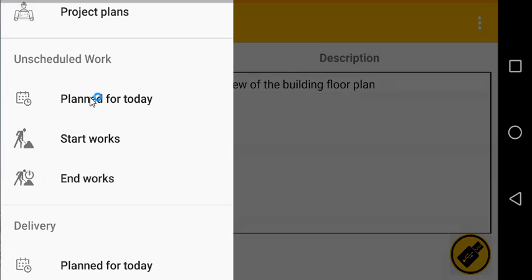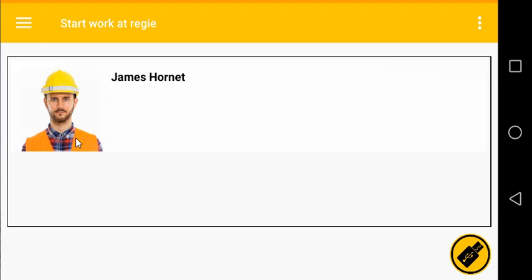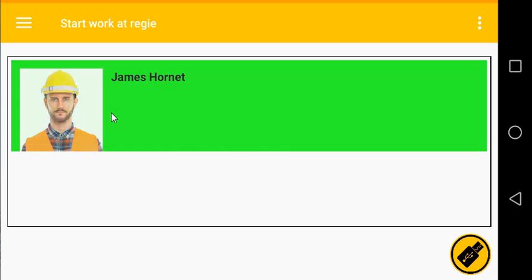Next we have the unscheduled works. For instance, to start logging unscheduled work, you simply need to select the worker that is going to be assigned to do the work in question.